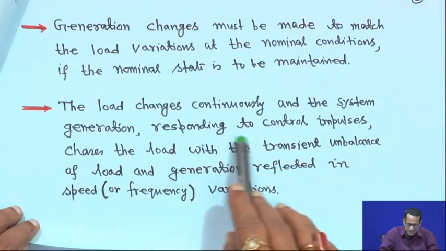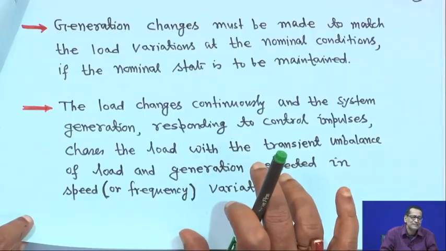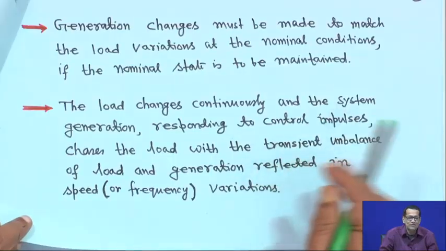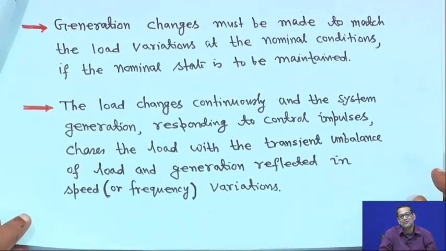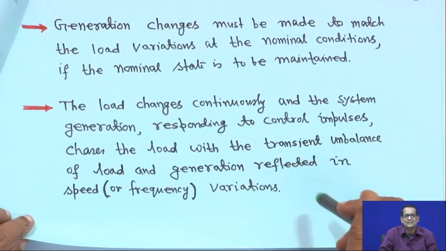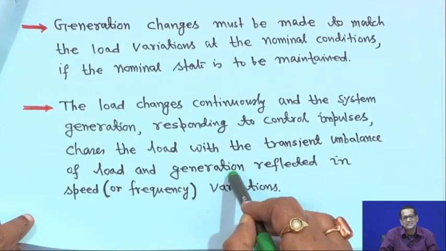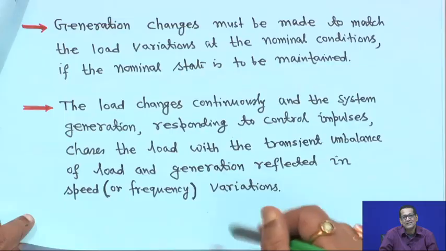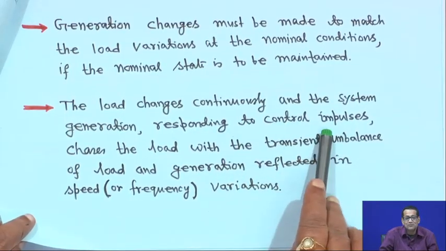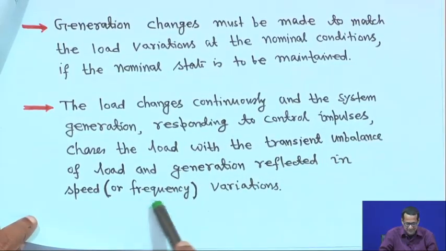The system generator, responding to control impulses, chases the load. Whenever there is a change in load, some mismatch will happen. In that case, you have to have some generation increase or decrease mechanism. The signal will go to the speed governing system, and accordingly the generation will be adjusted to the load. That is why, responding to the control impulses, which I will come to later, it chases the load, with the transient imbalance of load and generation reflected in speed or frequency variation.